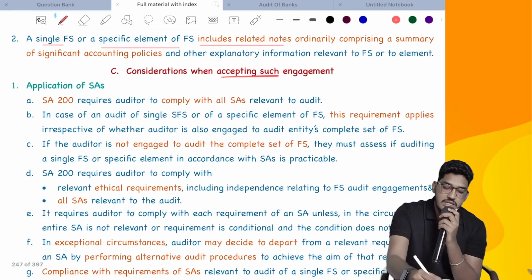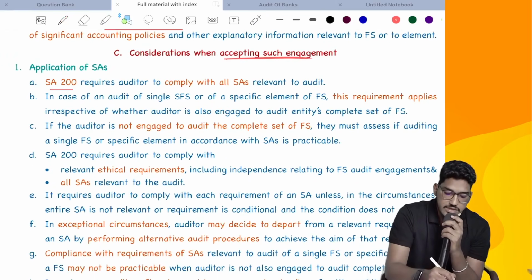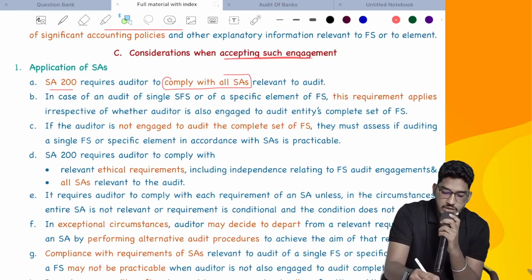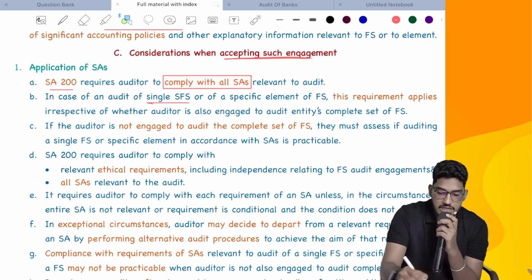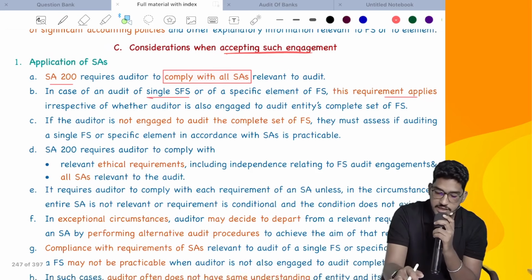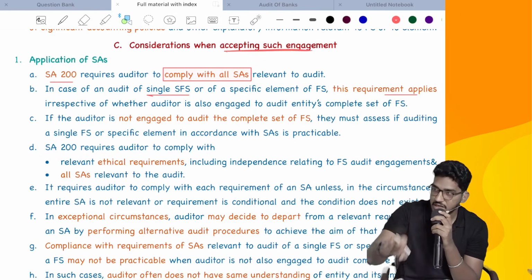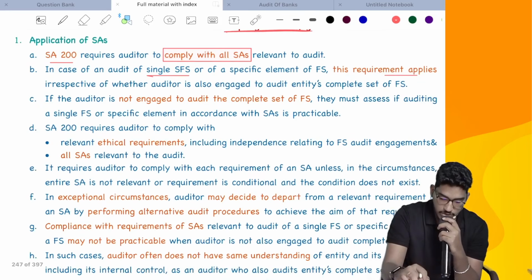Next, considerations when accepting such engagement. Here they say the same thing whatever we have learned. SA200 requires you have to comply with all standards. And in case of audit of single financial statements also, this requirement applies. So even when you are conducting audit of a single financial statement also, you need to comply with all standards unless it is irrelevant or unless that conditions are not present.